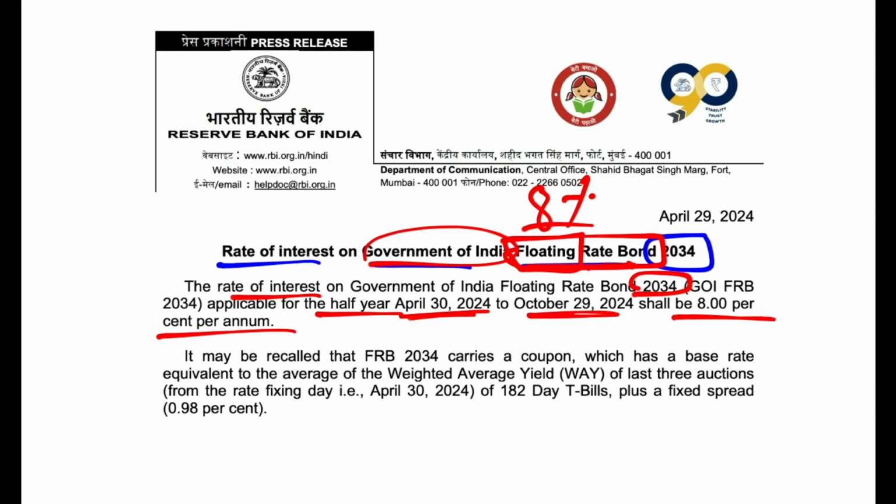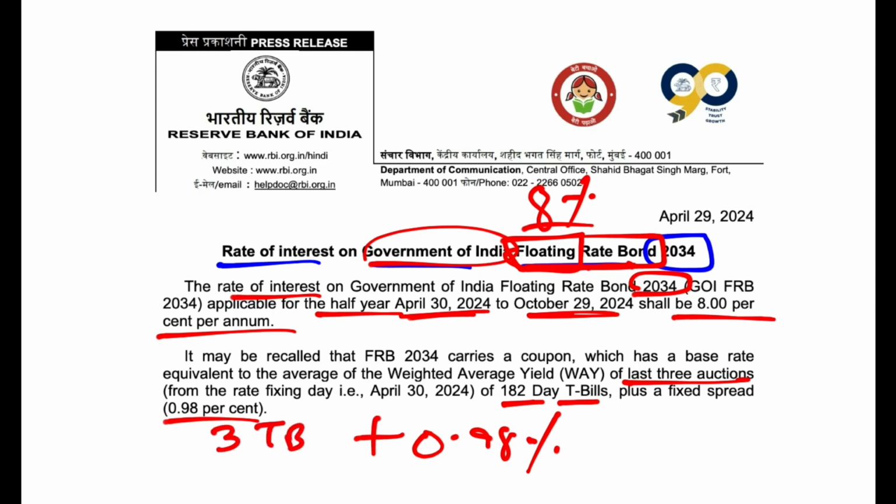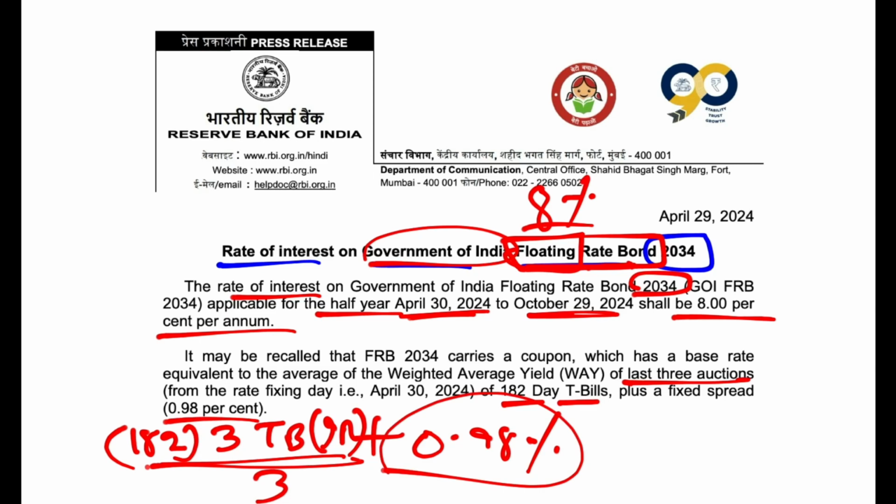This is very interesting. For the 182-day treasury bill, for the last three auctions, they take the average of the interest rate and add 0.98%, which is a spread. So the last three treasury bills of 182 days duration, whatever the auction, whatever interest rate was applicable, you take the average of that and add 0.98%, and that's how you come to 8%. So this comes out to be 8%.